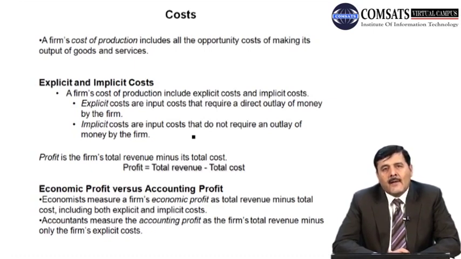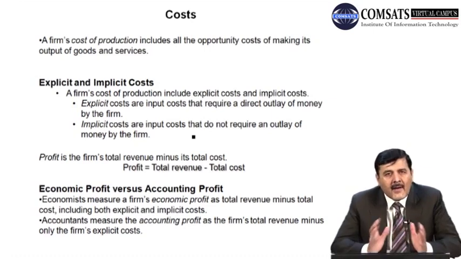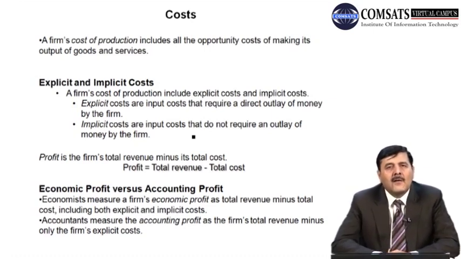Now there are two profit terms which we would like to differentiate and explain. One is the economic profit, the other is accounting profit. What is the difference between these two sorts of profits? Now economists measure a firm's economic profit as the total revenue minus total cost, and that cost includes both explicit as well as implicit cost.